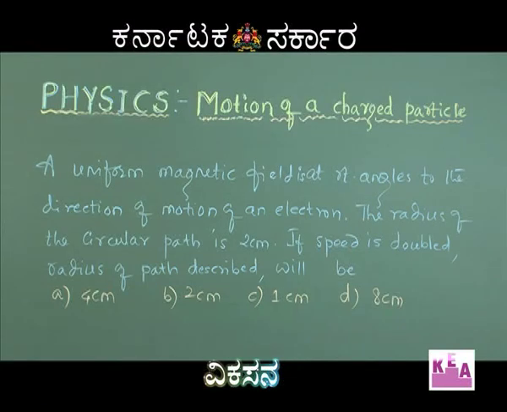So it will experience a maximum force, that is one thing. And the second thing is, the force being perpendicular to the velocity by the rules of the cross product, the particle will start undergoing a circular motion. Fine. So the radius of the circular path is given to be 2 centimeters. Now he is going to double the speed. If the speed is doubled, the radius of the path described by the electron is going to become how much? So that's the question.